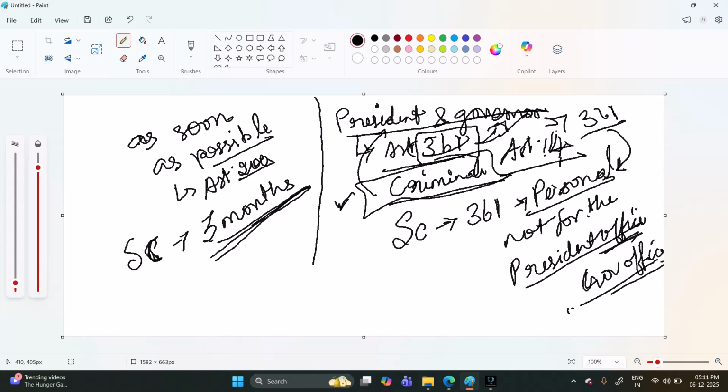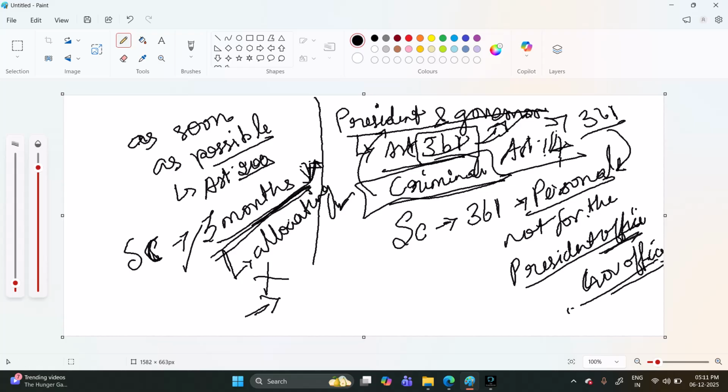And for this time limit, can the judiciary fix a time limit for the executive for approving the bills? This was also answered by the Supreme Court: allocating or framing the time for the executive by the judiciary is not allowed. So this 3 months is not correct. The Supreme Court has said so. And this was another question.